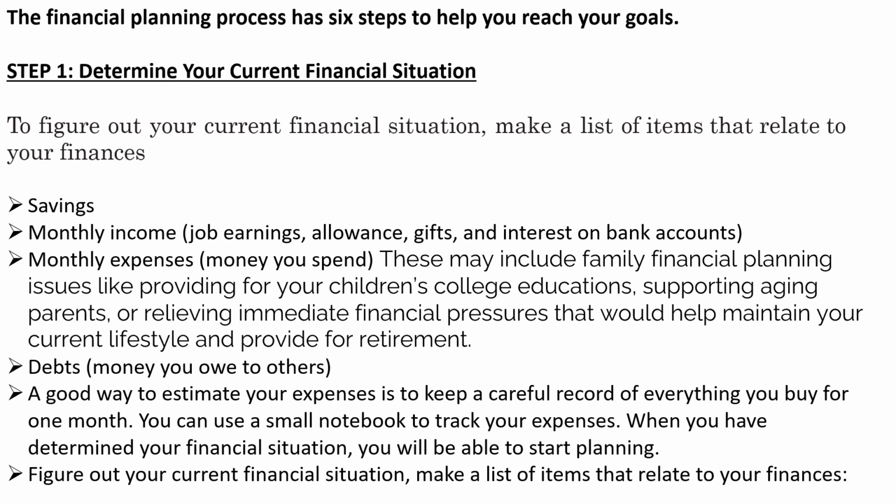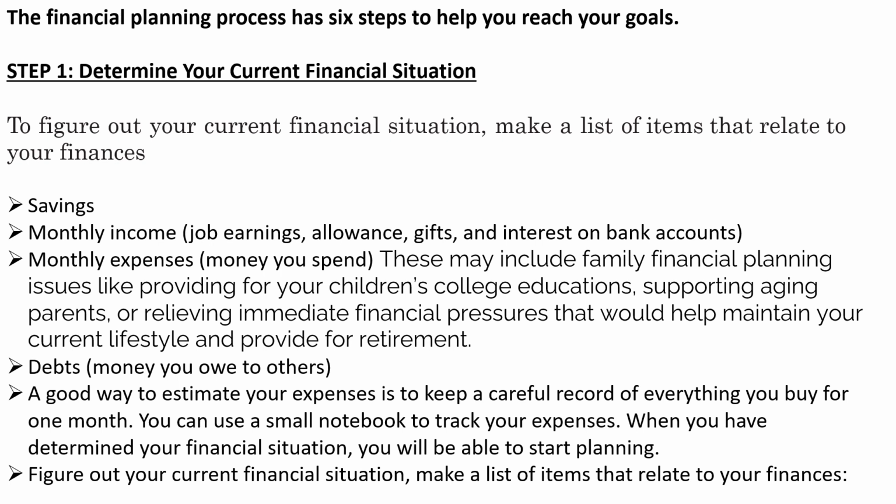So now let's see the process of financial planning. The financial planning process has 6 steps to help you reach your goal. First step is to determine your current financial situation. So you basically have 6 steps to reach your financial goal, and first is to analyze where you stand: how much in financial assets and liabilities you have. You can make a list of the items that relate to your finances. So what is your savings, what is your monthly income?